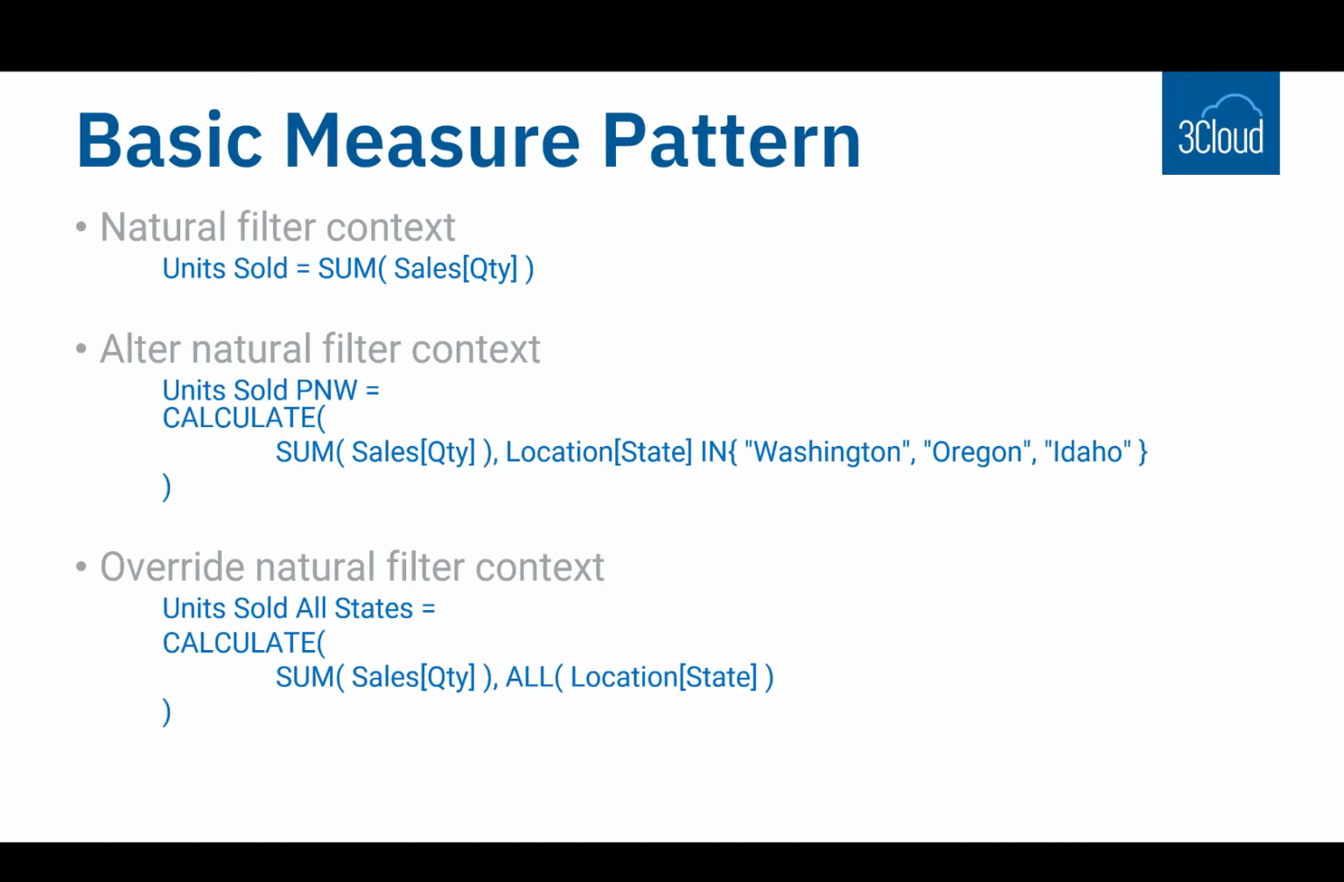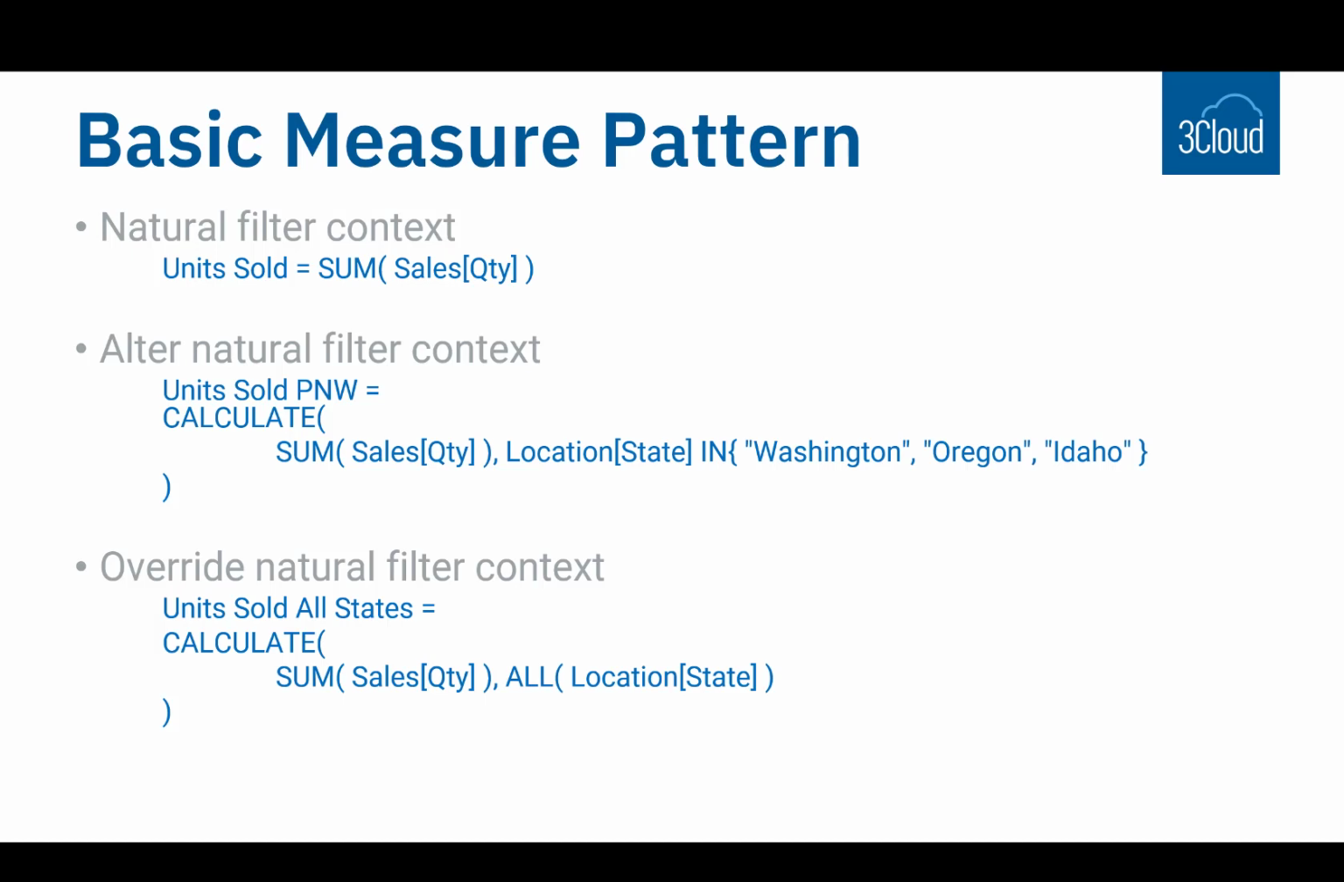This is the basic measure pattern when you're creating measures. A lot of your measures are going to be very simple. It'll just be the sum of something or the average of something. And so those measures will always simply aggregate using the natural filter context of a table. It's just going to take the rows in a table and, for a particular column, sum them up. And if you filter that table, then that natural filter context is applied as you slice and filter. And then you can alter the natural filter context.